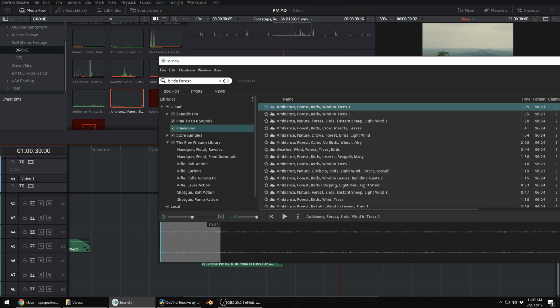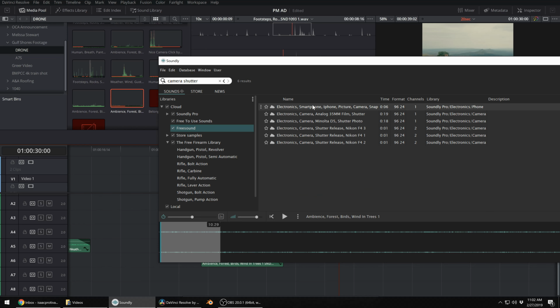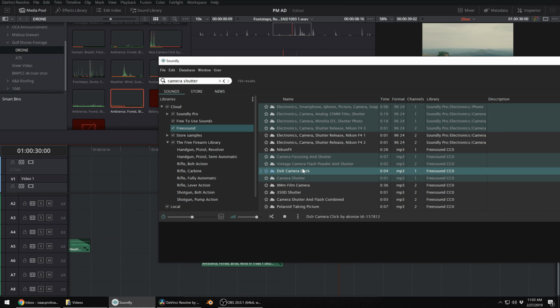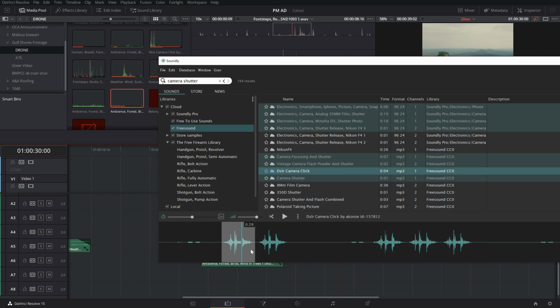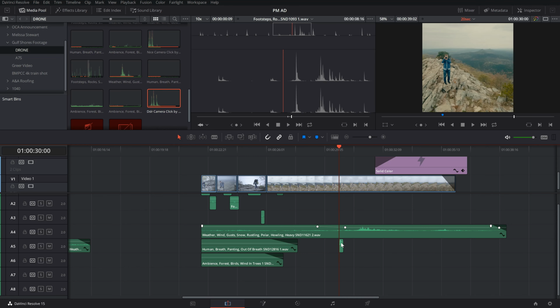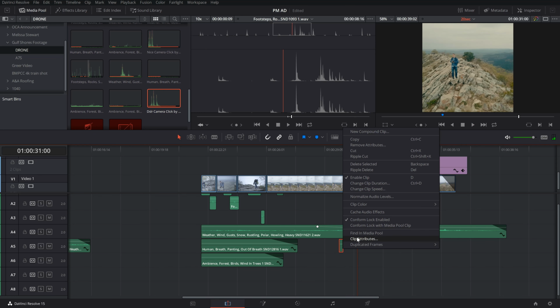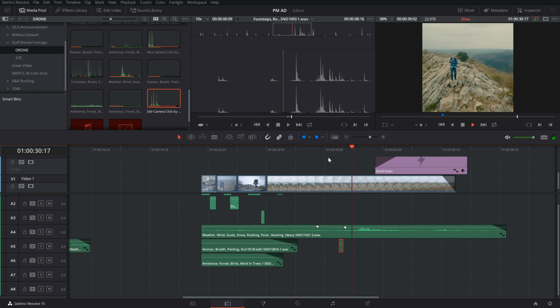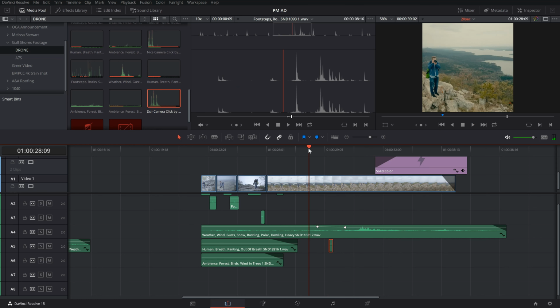Oh, and one last thing, forgot the camera shutter. All right, I found this sound that was actually on Freesound. I'll talk about that a little bit later. And I'll just grab one of these clicks and bring it in here. Bring the level way down. That's a mono sound, so I'm gonna need to make it stereo. Just drag that in the right place. All right, let's give this a listen.